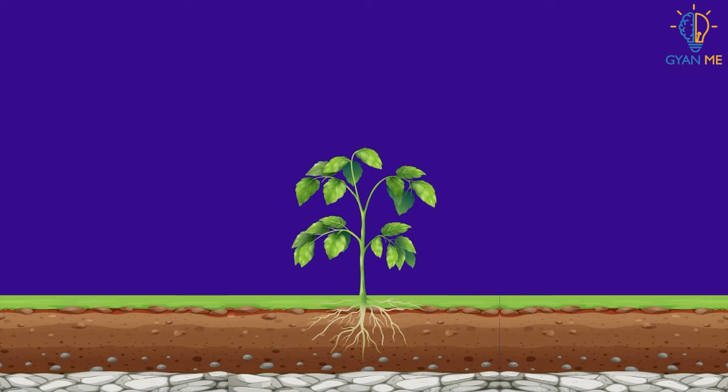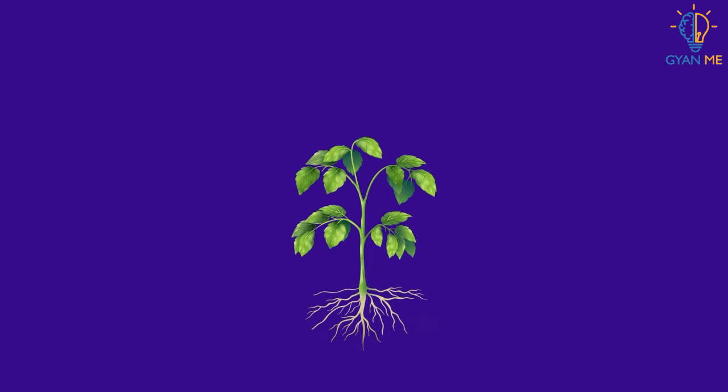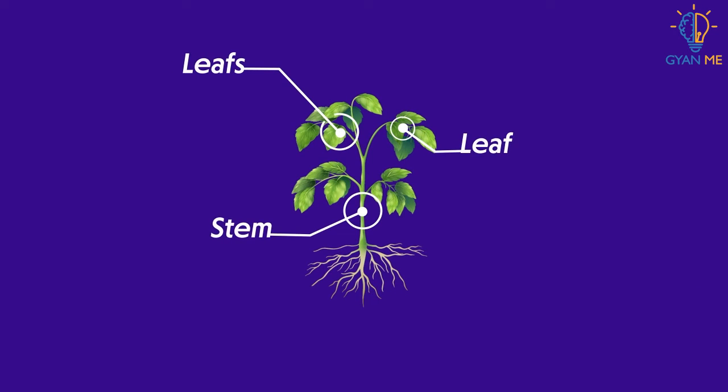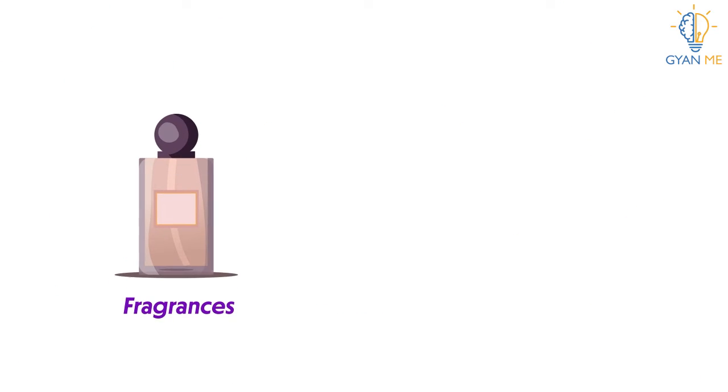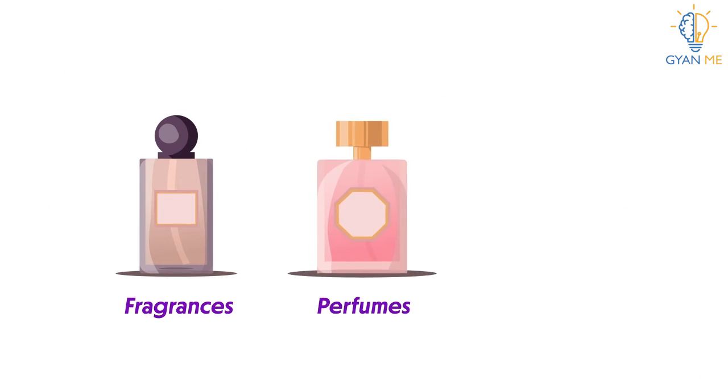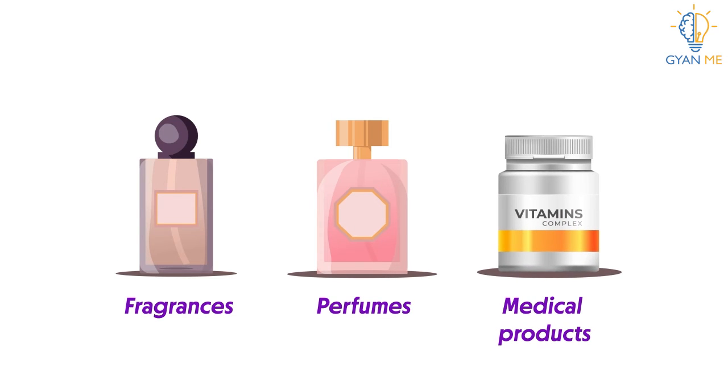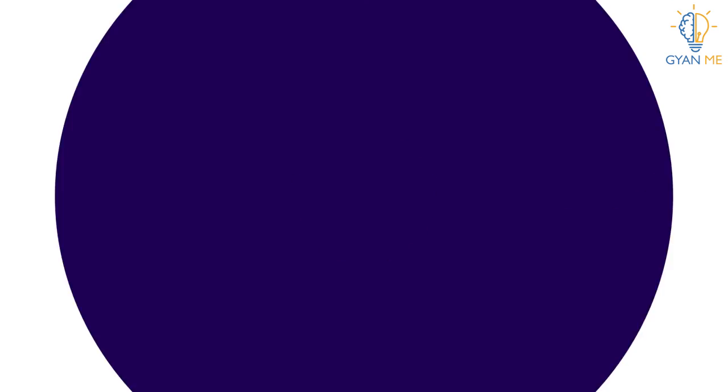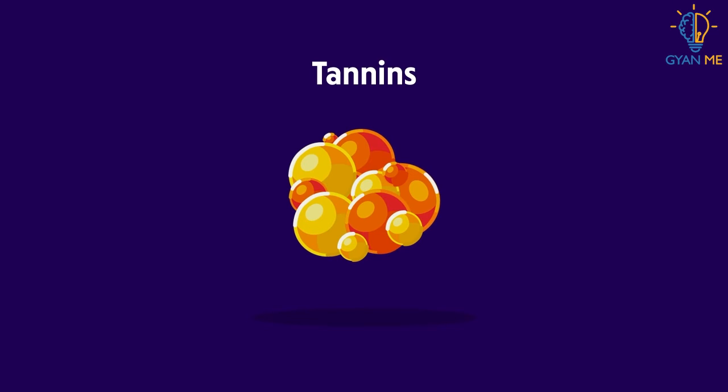These oils are of no use to plants, but for humans they have multiple uses. They are so important. These oils are extracted from various parts of plants by humans. They are used in fragrances, they are used in perfumes, they are used in medicinal products, etc. Tannins are another waste material found in many plants.